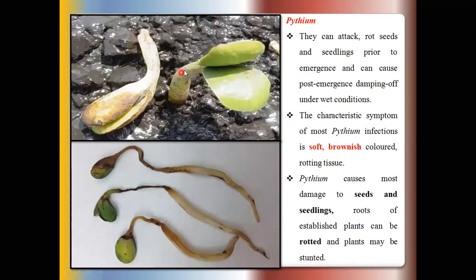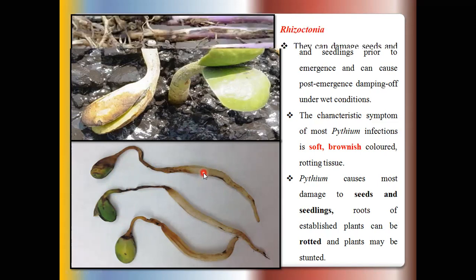Then this is also seen in the cotyledon of soybean caused by Pythium. It constricts the stem portion of these younger seedlings. So these infected seeds do not develop seedlings, or maybe they develop seedlings, but these seedlings also show the symptoms and totally dry.